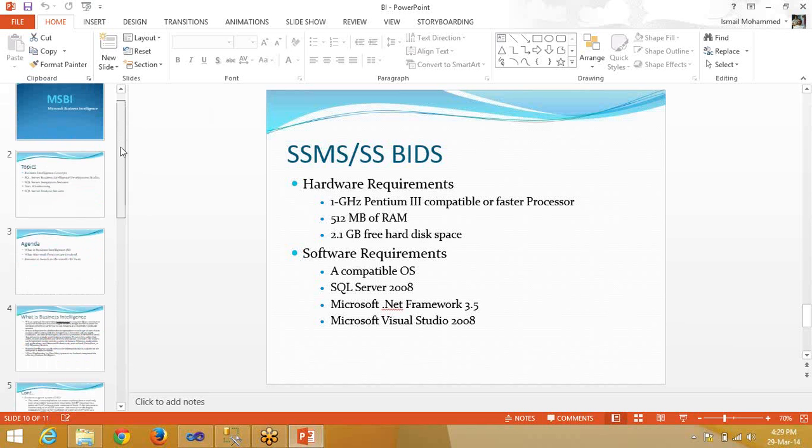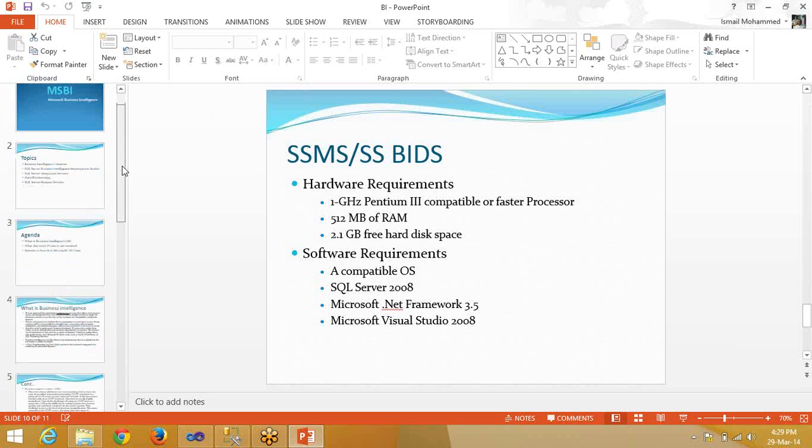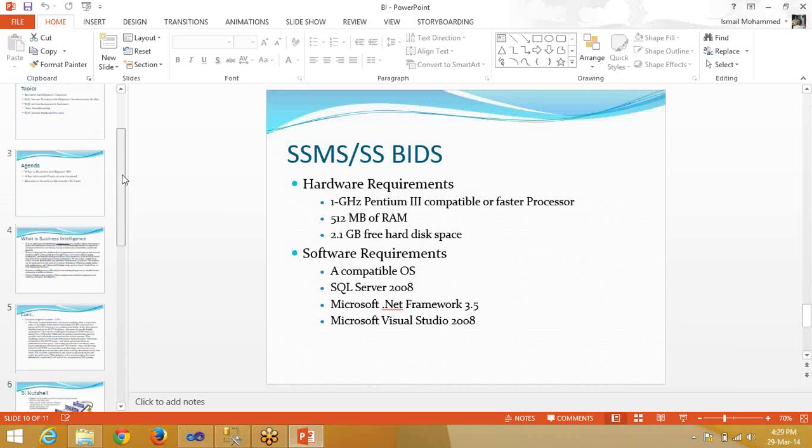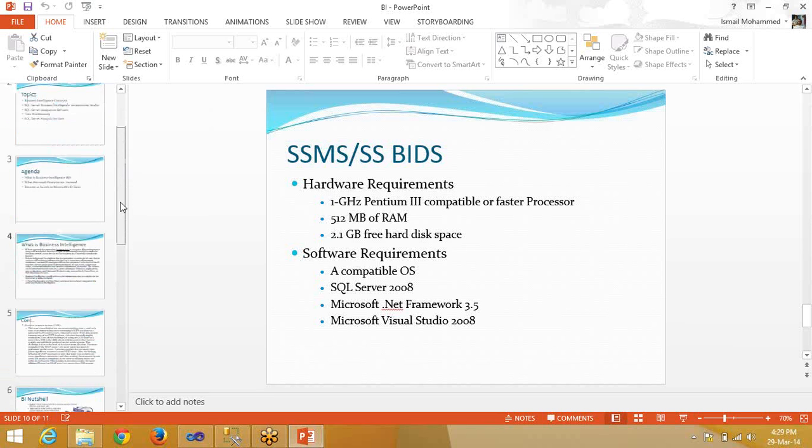The interface of Informatica compared to SSIS: the SSIS interface is a very good user interface, whereas the Informatica interface is a little bit dry. You don't enjoy working with Informatica much.